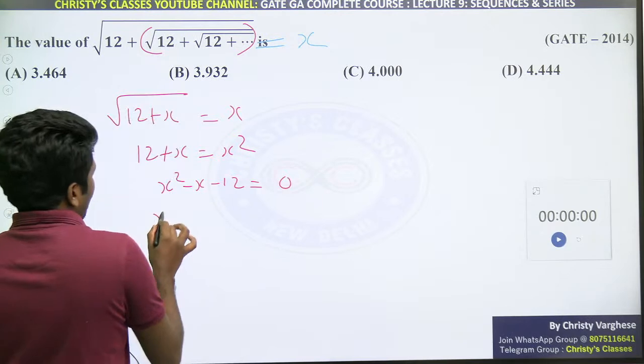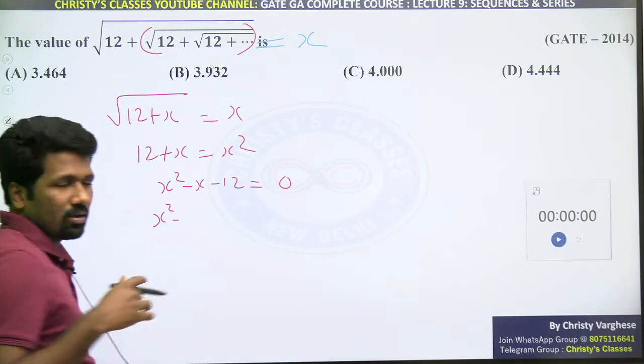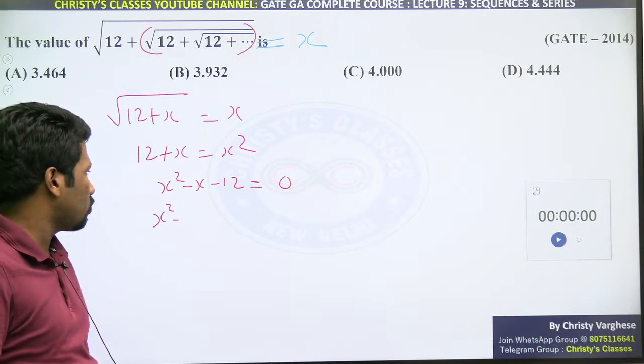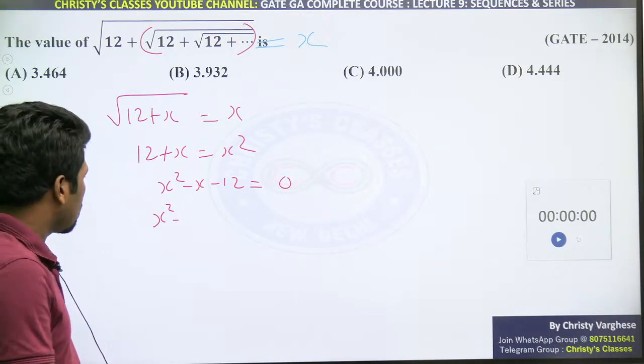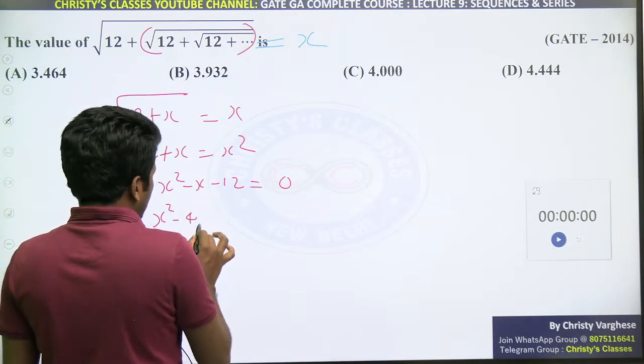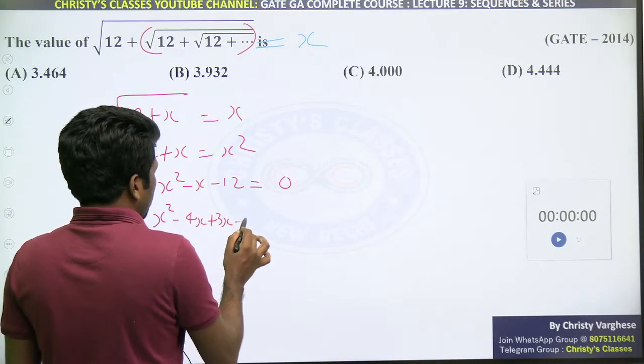You know how to solve it. Either use the quadratic equation formula, minus b plus or minus root of b square minus 4ac by 2a, or otherwise splitting the middle term is a better option. Minus 4x plus 3x. I hope all of you remember this.